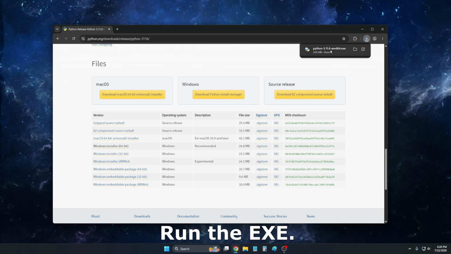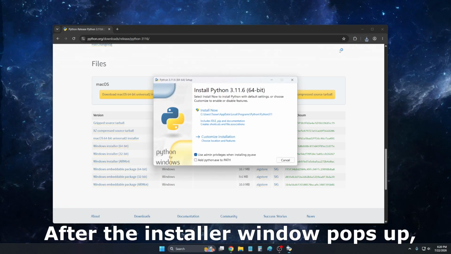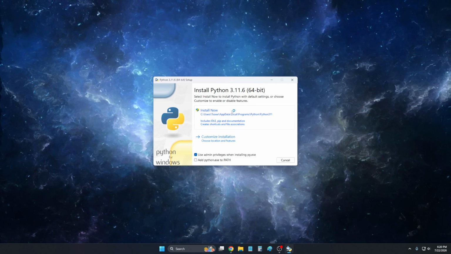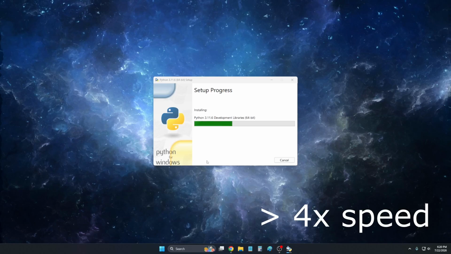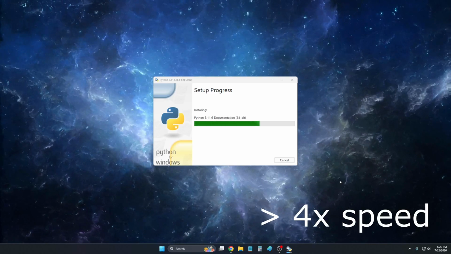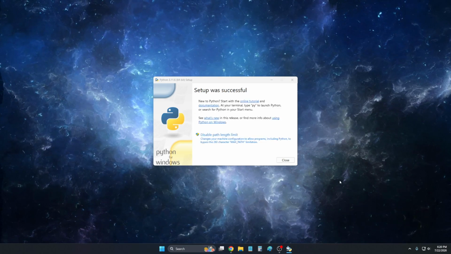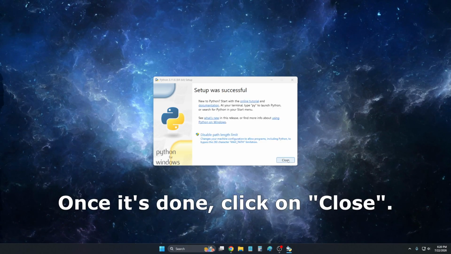Run the exe. After the installer window pops up, click on Install Now. Click Yes on the pop-up. Once it's done, click on Close.